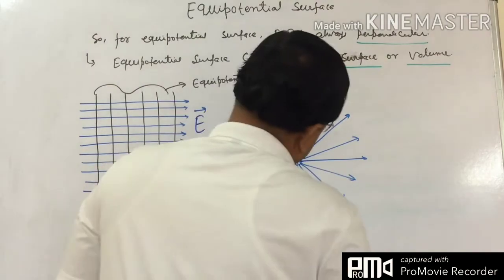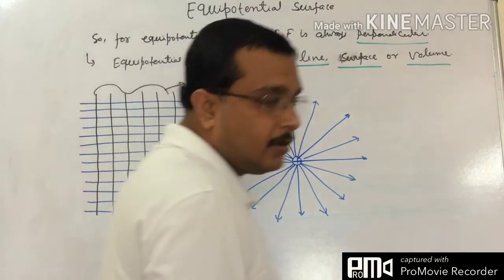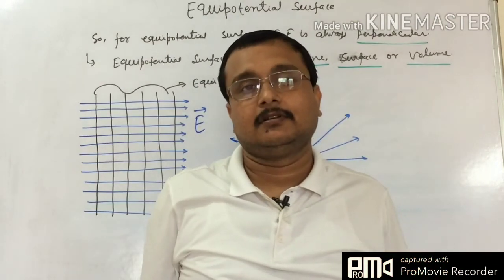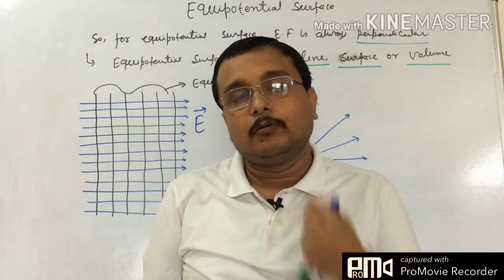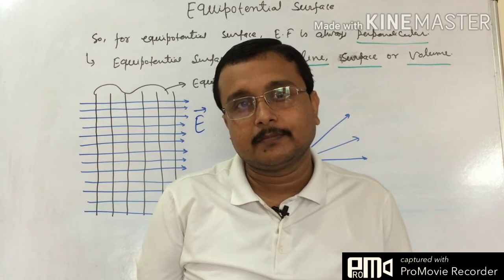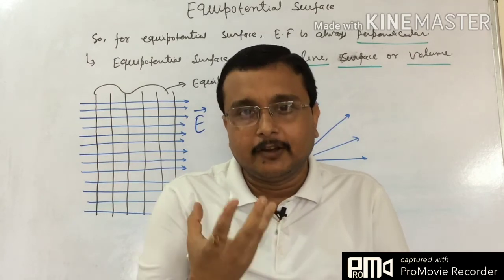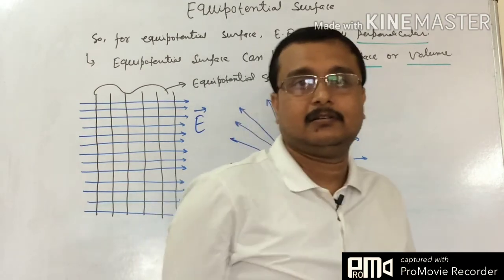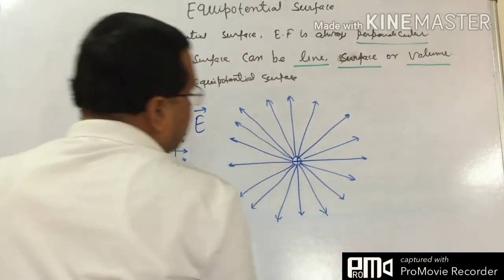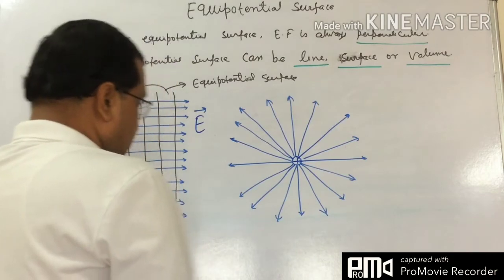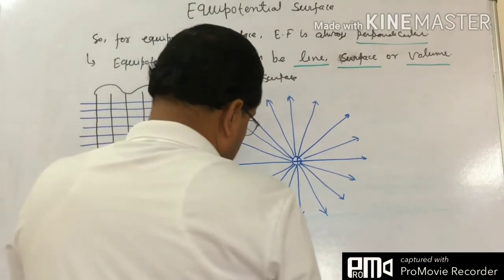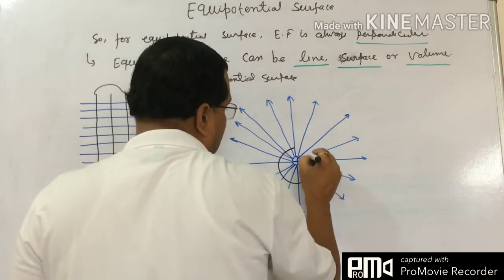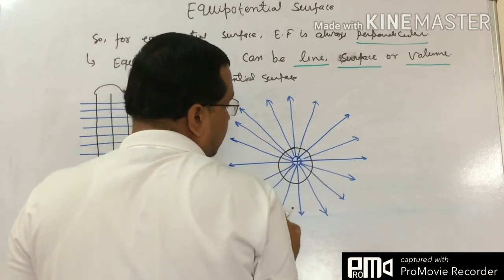So now just see, it is a point charge and the electric field is always outside. So what is the equipotential surface? The equipotential surface for this case will be like a sphere, with the positive charge at the center, or if it is a two-dimensional figure, then we can draw concentric circles. So just see.